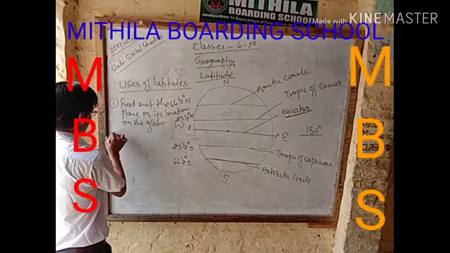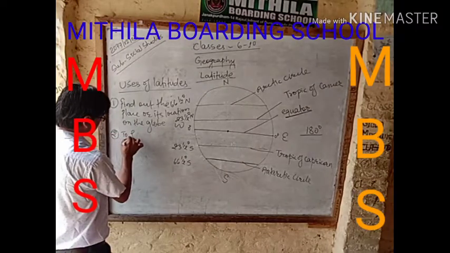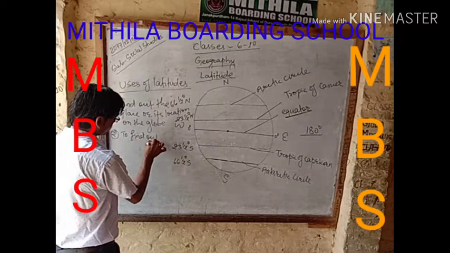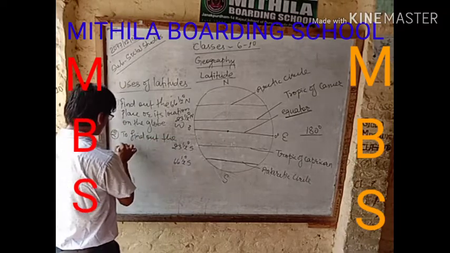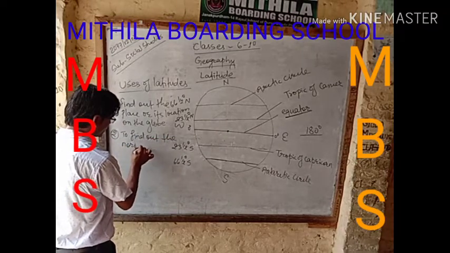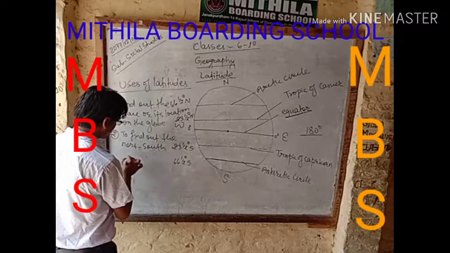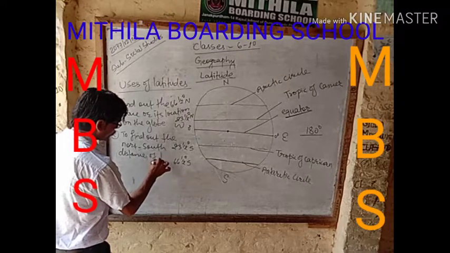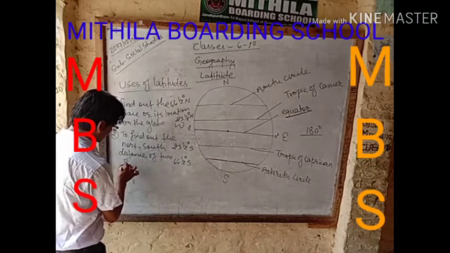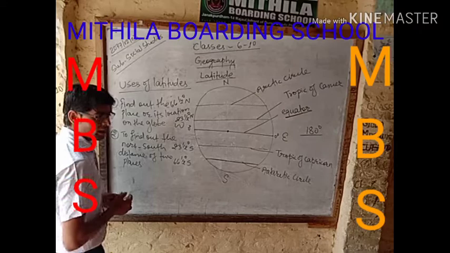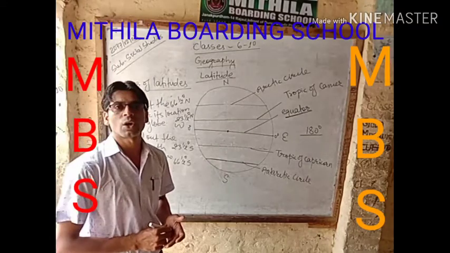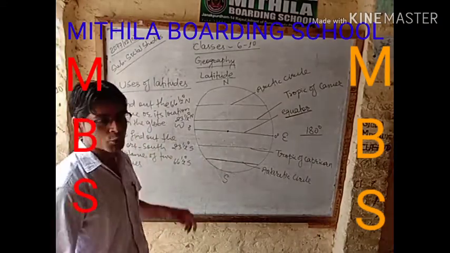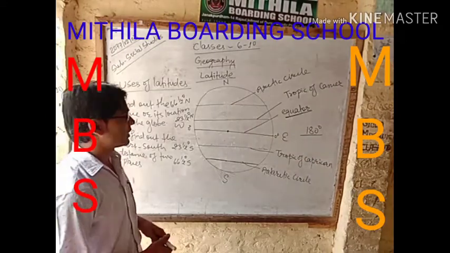To find out the north-south distance of two places is also a use of latitude.